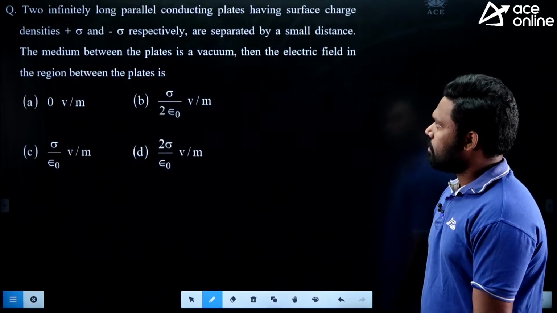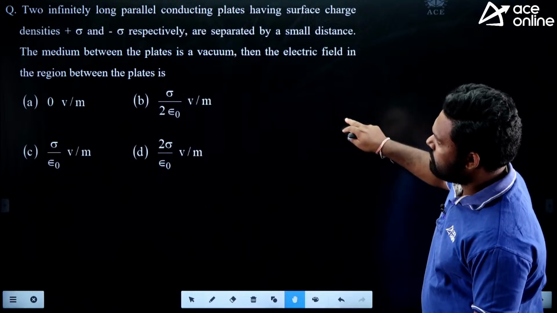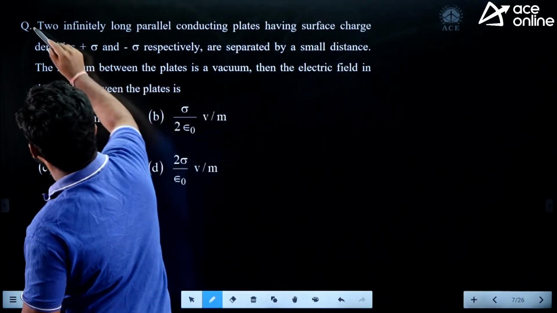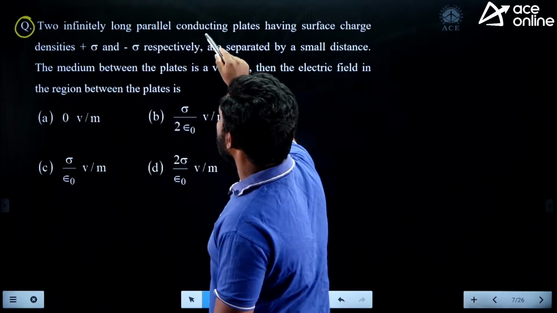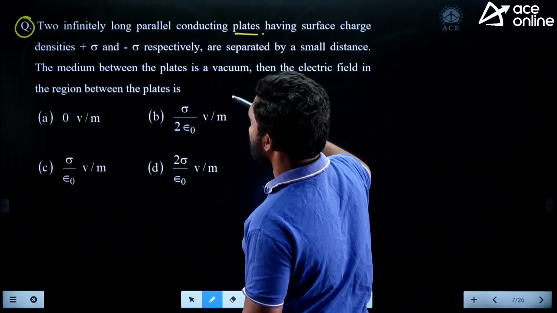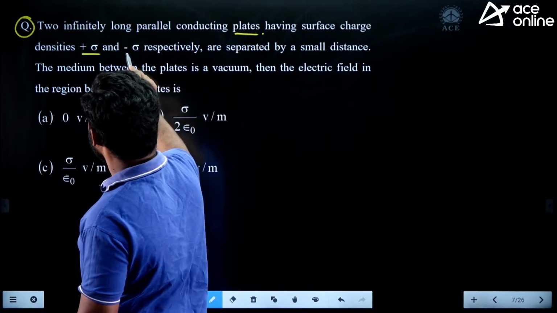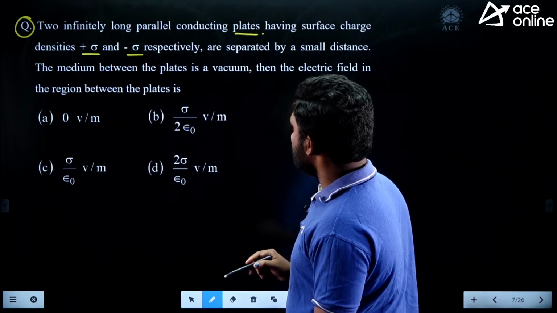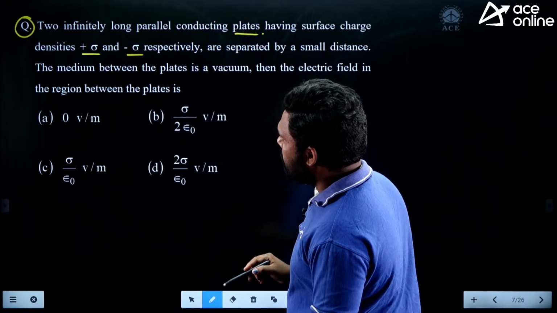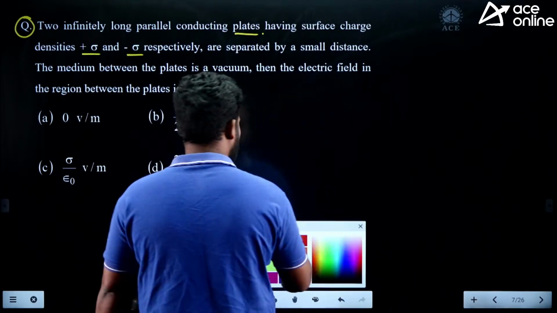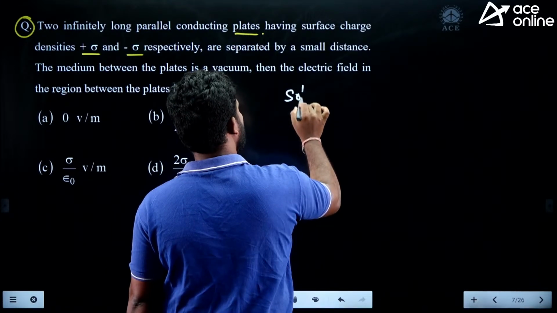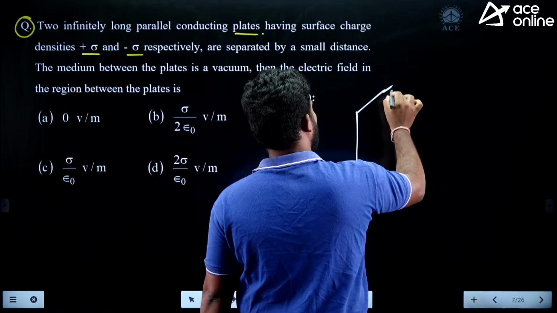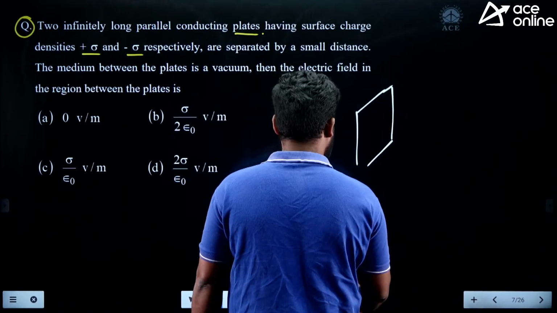Next question. A little bit you have to think about this one. Okay. Now observe here carefully. Two infinitely long parallel conducting plates having the surface charge density sigma and minus sigma respectively are separated by a small distance between them. The plates are in vacuum, then the electric field in the region between the plates is. So there are two plates here, just you need to think about this one. There are two infinite sheets. So there is one plate here. What is the charge on this one?